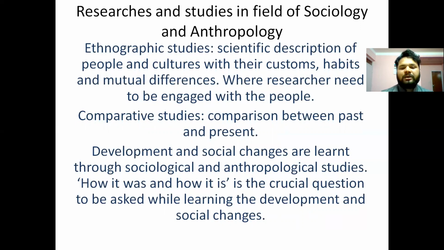Comparative studies: comparison between past and present, history and present, the contemporary modern society and the primitive society. We do comparative studies, how it was and then how it is today. This is the way that we study whenever we study the anthropological and sociological dimension.